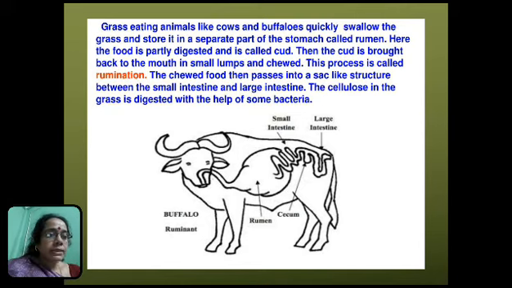The ruminants cannot chew their food completely at the time when they eat it because they have very short time available for grazing grass. So they want to store as much grass as possible in their stomach in the short time available to them.